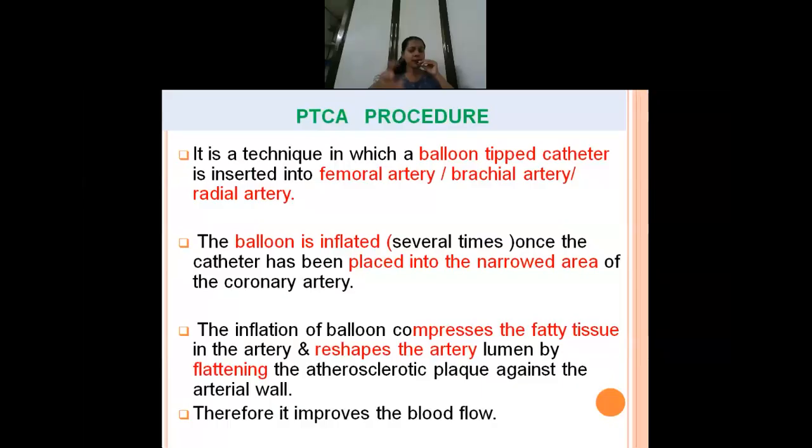Okay, this is the same procedure that I have explained. The balloon tipped catheter is inserted either through the femoral, brachial or radial artery. Once it reaches the place of narrowing where there is atheroma, the balloon will be inflated and deflated continuously till the atheroma is flattened. Once the artery is reshaped and has become normal, they will deflate the balloon and remove it.